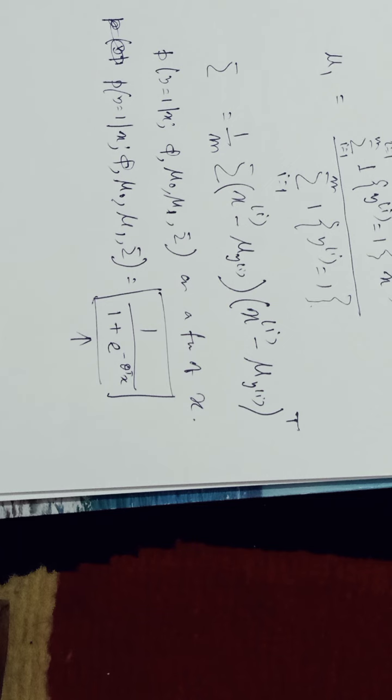So from GDA we can find logistic regression also. So this is all about GDA, that is Gaussian discriminant analysis.